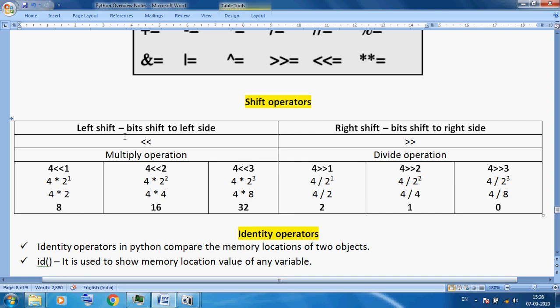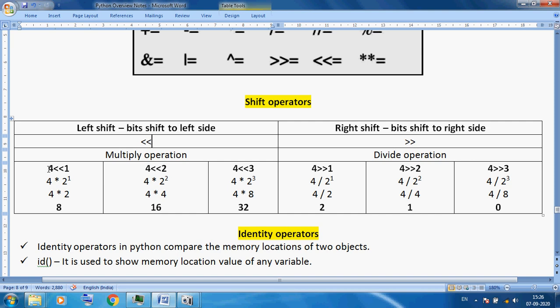This is the symbol of left shift, where bits shift from right to left. This is right shift, where bits shift from left to right. When you use left shift, it always performs a multiply operation inside, and right shift always performs a divide operation inside.